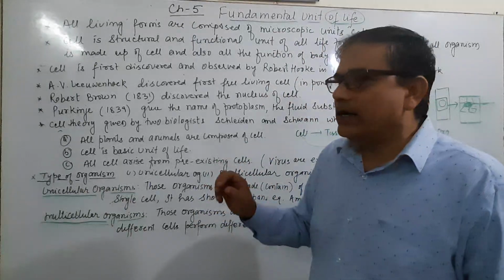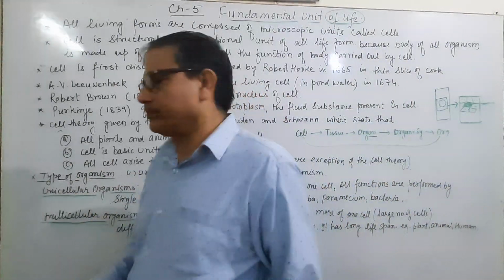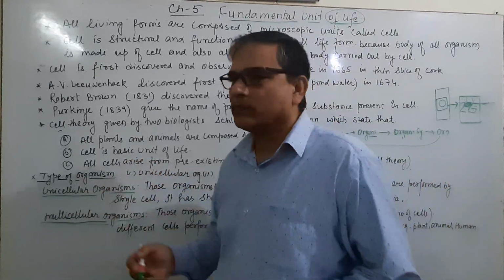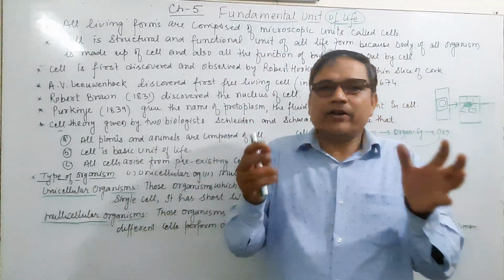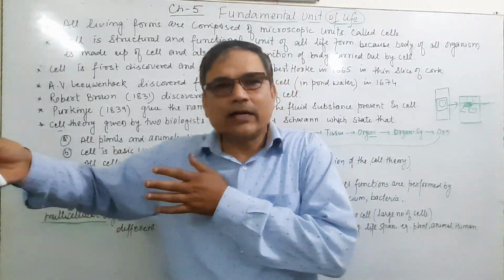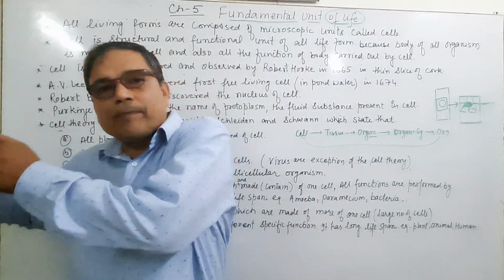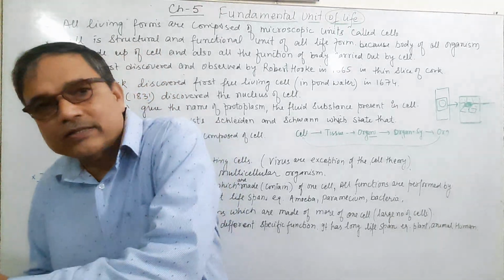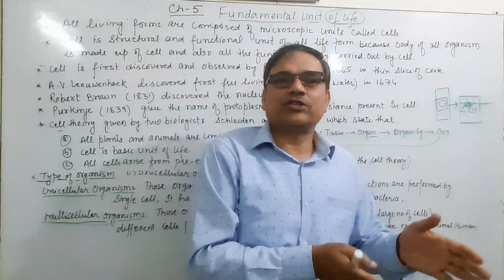And third, all cells arise, meaning when a cell divides into two or more cells, division of cells takes place, and when that division takes place, new cells form, and the new cell will always form from a pre-existing cell.